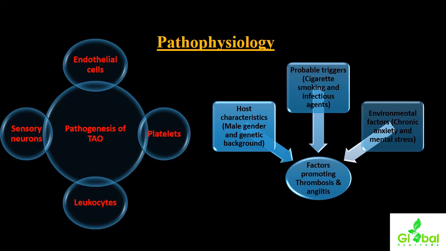Along with that, environmental factors, particularly chronic anxiety, including mental stress. So these promoting factors should also be discussed under the pathophysiological aspect of thromboangiitis obliterans, in order to give a clear-cut idea about the formation of thrombosis along with angiitis.